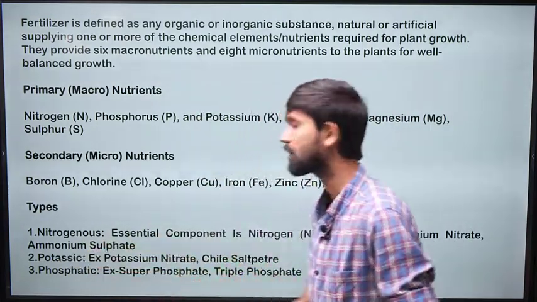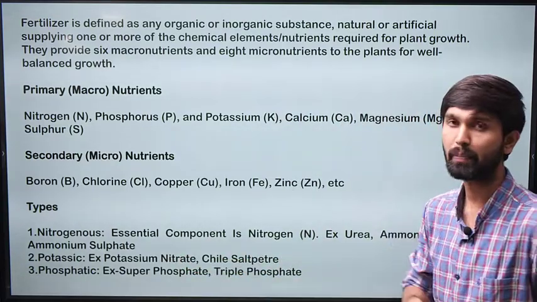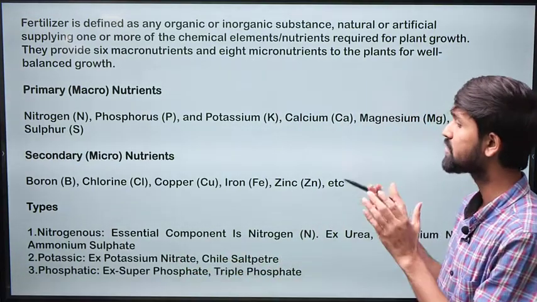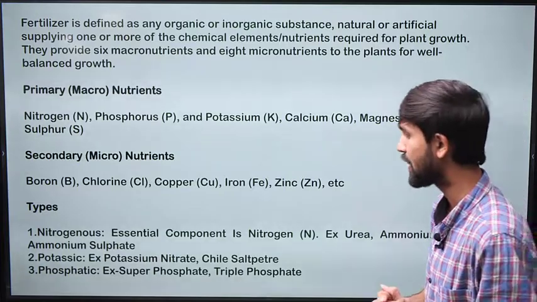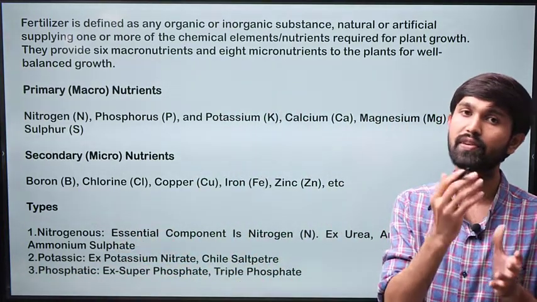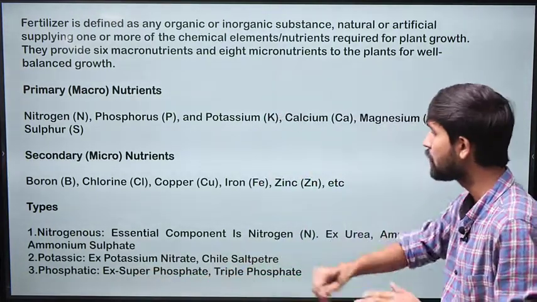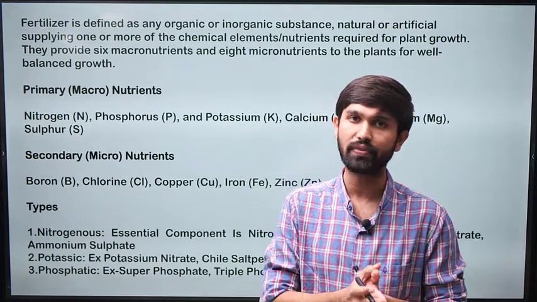Second is the potassic fertilizer. Potassium nitrate and Chile saltpeter are examples of fertilizers which have potassium as their primary element. And third is the phosphatic fertilizers, which have phosphate as their primary element. So single superphosphate or triple superphosphate are the examples of phosphatic fertilizers.